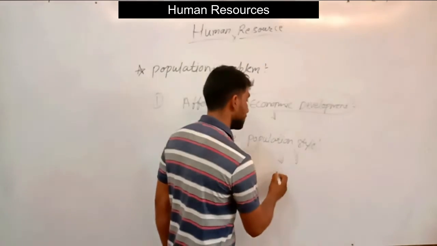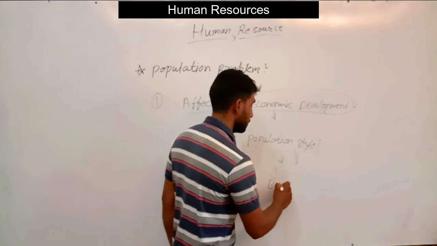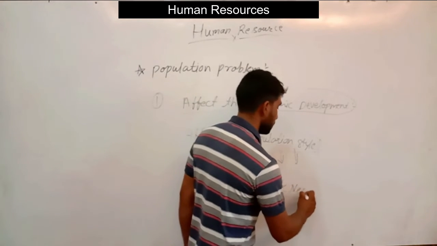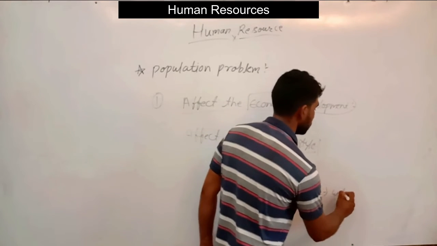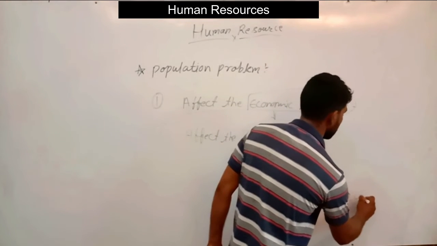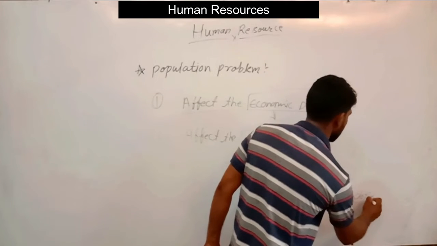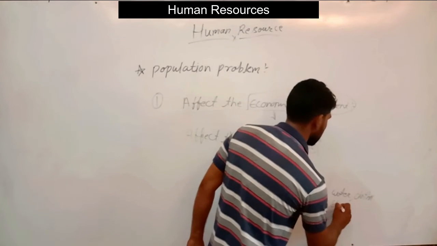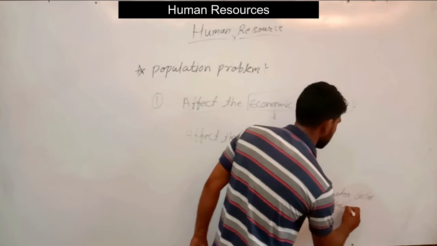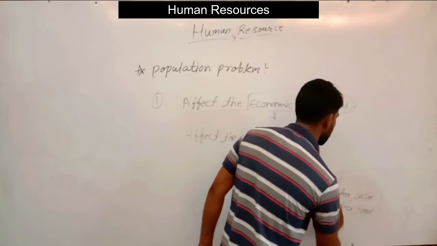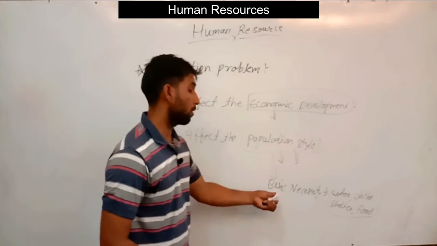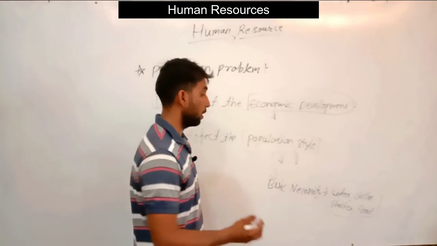The basic necessities are water, clothes, shelter, or food. All these are the basic necessities for the survival of a human.